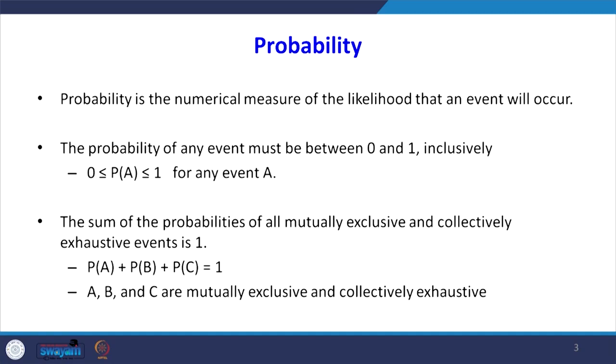Let us go to the definition of probability. Probability is the numerical measure of likelihood that an event will occur. The probability of any event A must be between 0 and 1, inclusive. The sum of the probabilities of all mutually exclusive, collectively exhaustive events is 1. Later I will explain what mutually exclusive, collectively exhaustive events mean. So the summation of probability will always equal 1. For example, probability of A plus probability of B plus probability of C equals 1, where A, B and C are mutually exclusive and collectively exhaustive events.